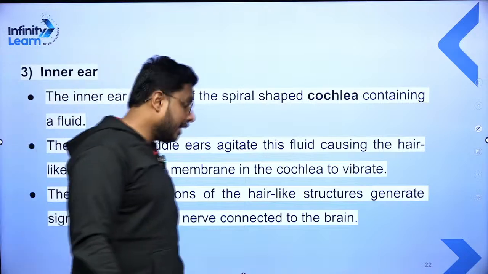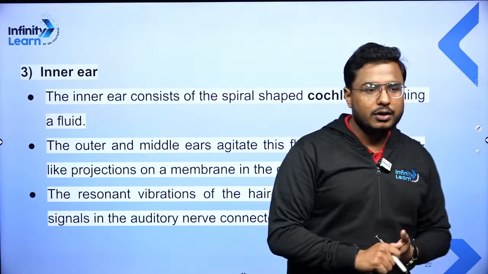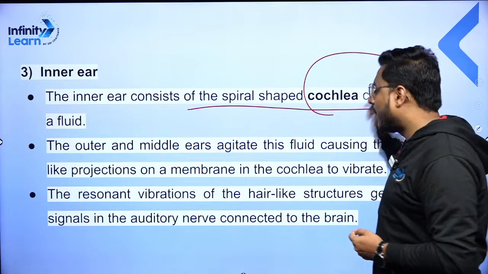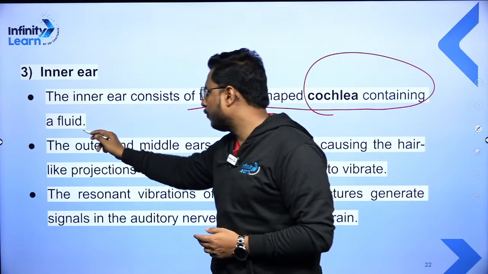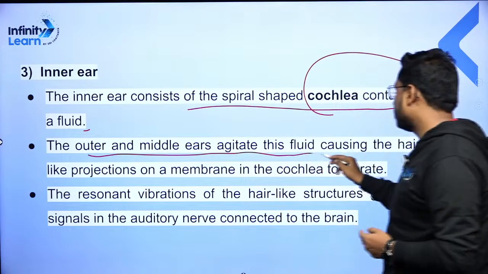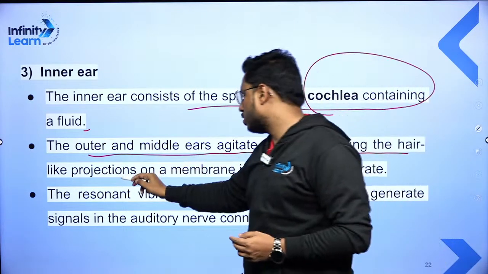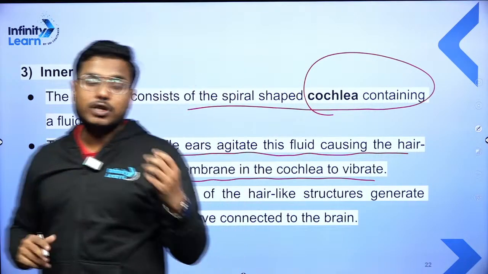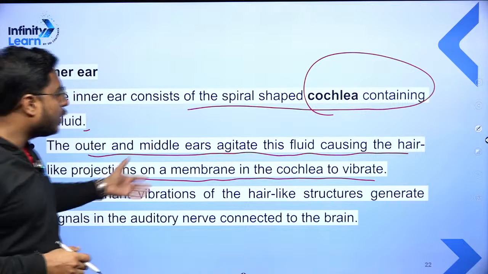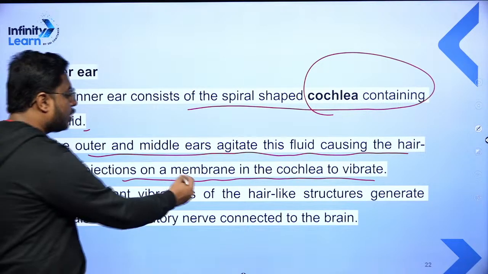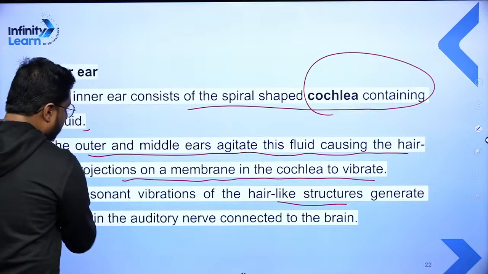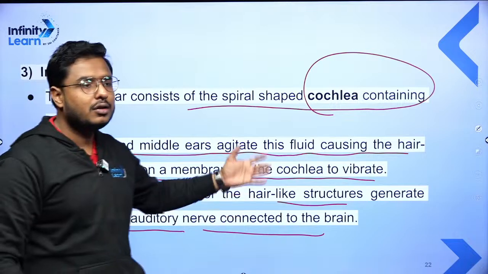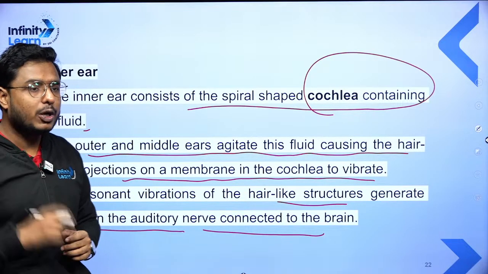Coming to the inner ear part, which is very, very important. The inner ear consists of the spiral shaped cochlea, a very important part of the inner ear, which contains fluid. The outer and the middle ear agitate the fluid, causing the hair-like projections on a membrane in the cochlea to vibrate. Now, the hair-like projections present in the cochlea start vibrating, and the resonant vibration of the hair-like structure generates signals in the auditory nerve connected to the brain. So now the sound vibrations are reaching the brain and we are able to hear the sound.